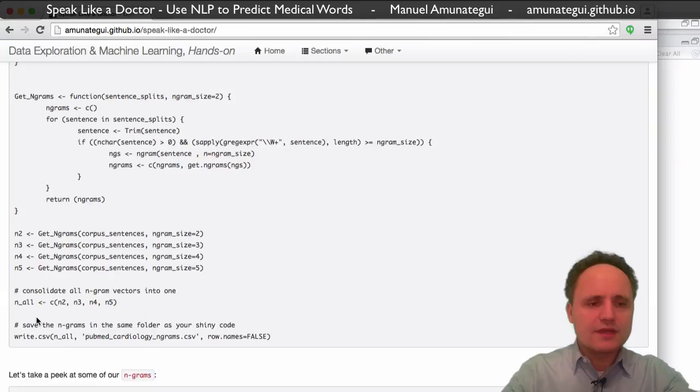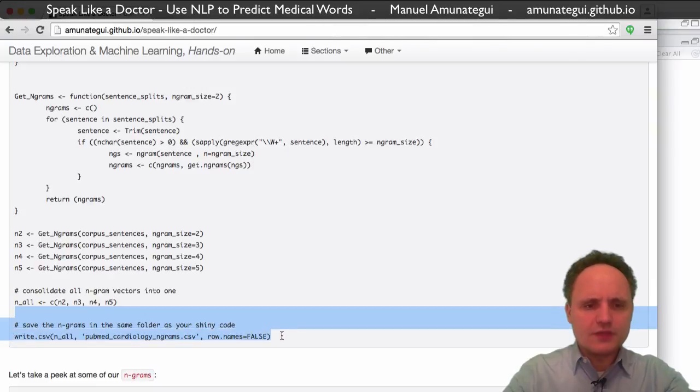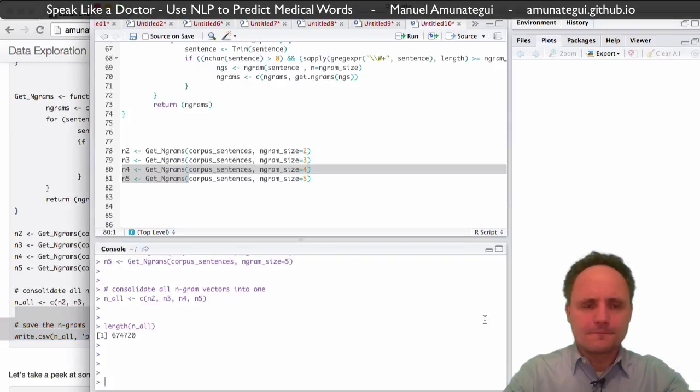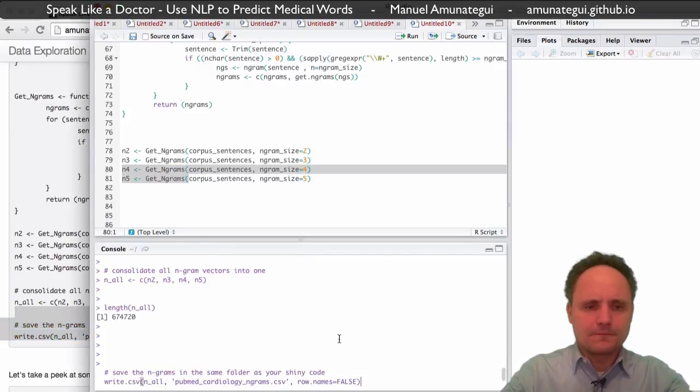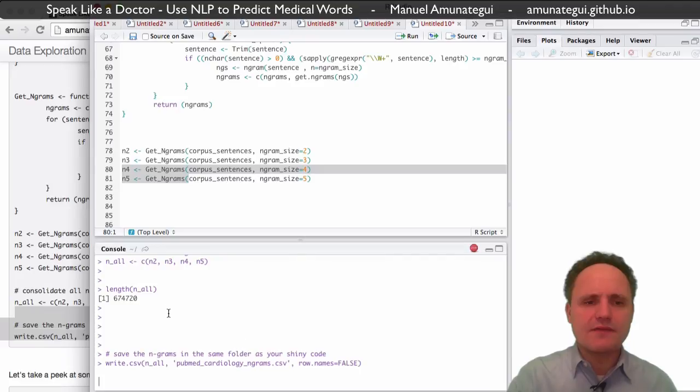So one little thing we're going to do is save this to file. We're going to save our collection of engrams to file. Why are we doing that? We don't need it for what we're going to do next, but we're going to need it when we run the Shiny application.